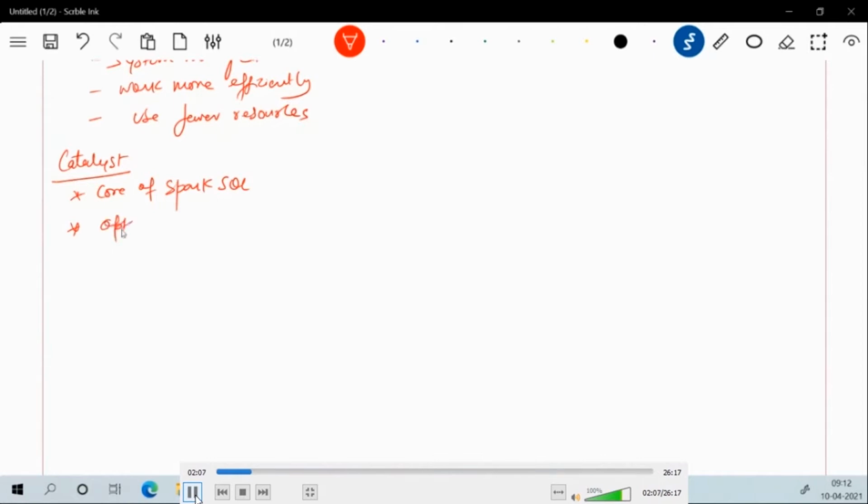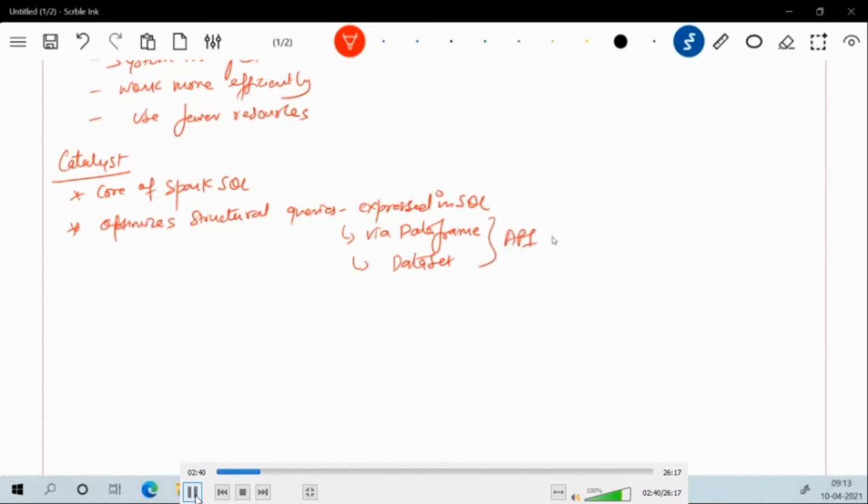Now, the Catalyst Optimizer optimizes structured queries. When I say structured queries, I mean queries which can be expressed in terms of SQL. We have seen in previous sessions that these queries are expressed with the help of the DataFrame or Dataset APIs. We also saw how we can write SQL with the help of create or register temp view.